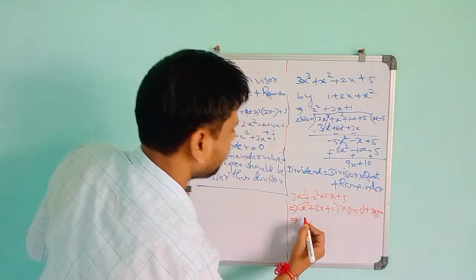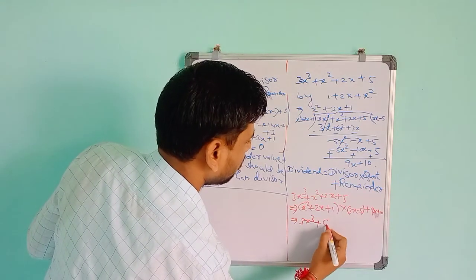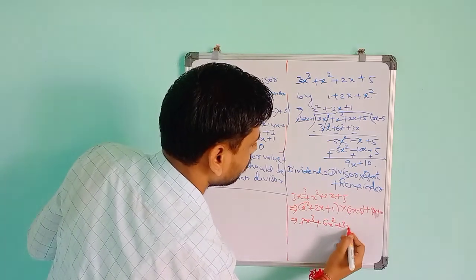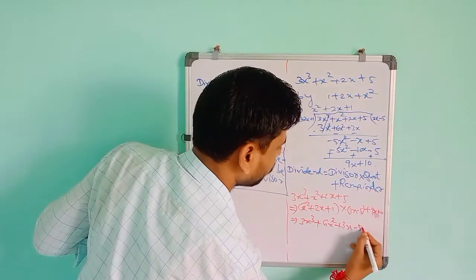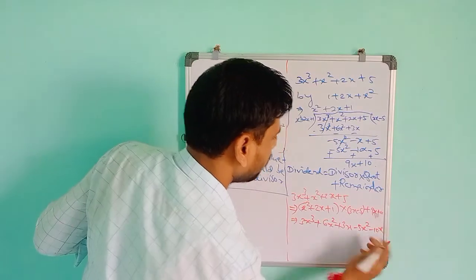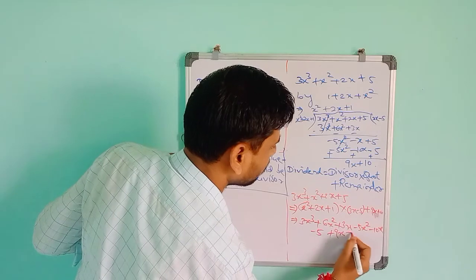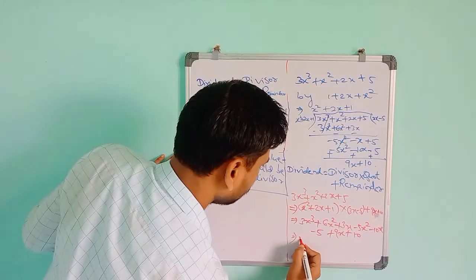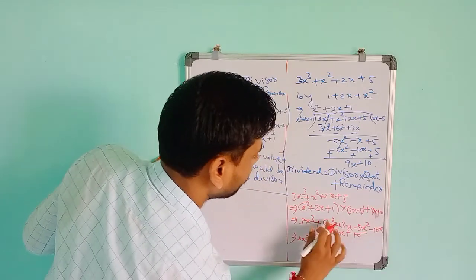So you should multiply this one. x square is there, 3x is there. So it will become 3x cube, then 2x into 3x, 6x square, then 1 into 3x, plus 3x. Then you should do for the minus 5. So x square into minus 5, minus 5x square. Then minus 5 into 2 is minus 10x. Then minus 5 into 1 is minus 5. And this one 9x plus 10. So if you solve this one, 3x cube. Here 6x square is there, here 5x square.